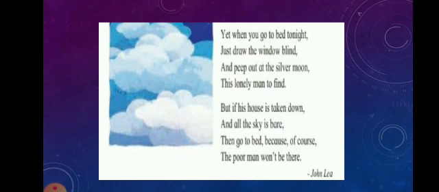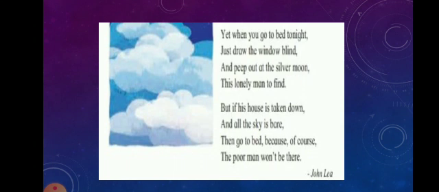So the poet is saying, but if this house is taken down and all the sky is bare, all the sky is bare means sky is empty, sky is plain, means there is no moon there, means moon is shrinking, moon is in the new moon phase, that is bare, sky is bare. Okay, so this is the poet's imagination.